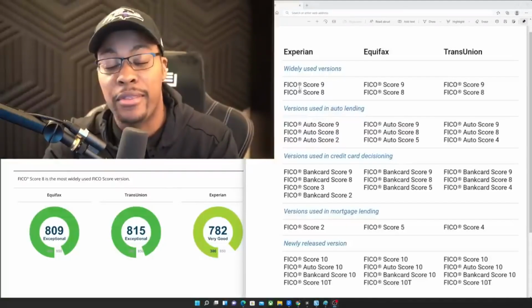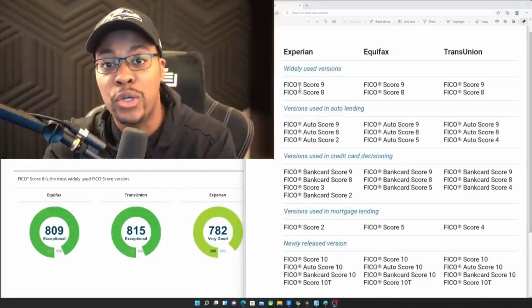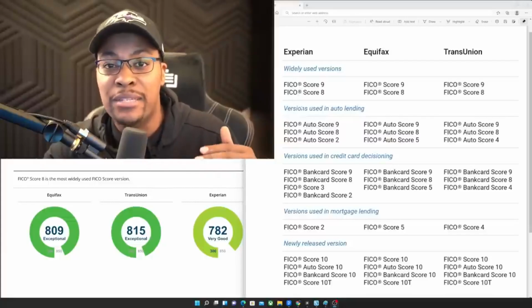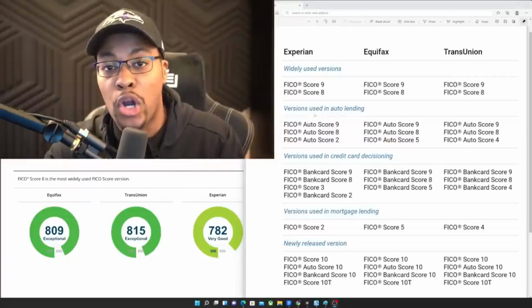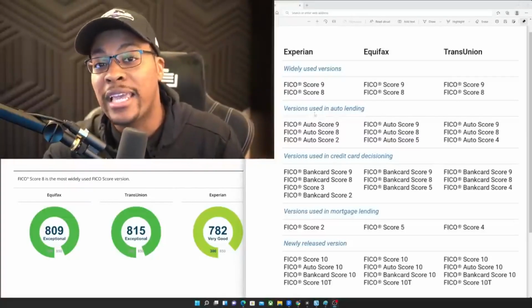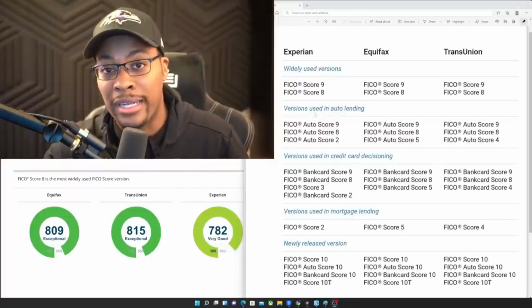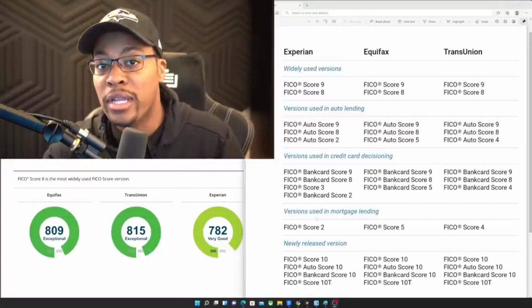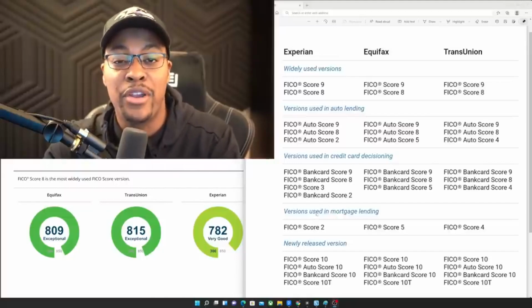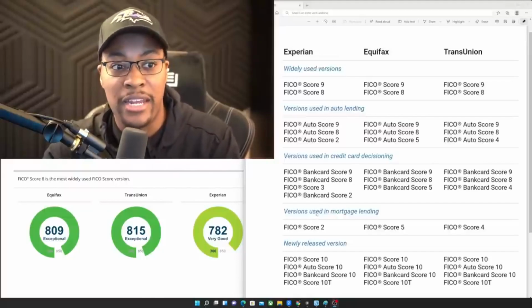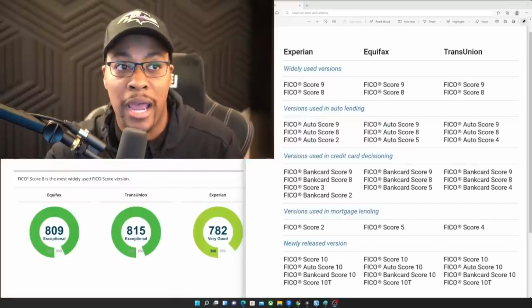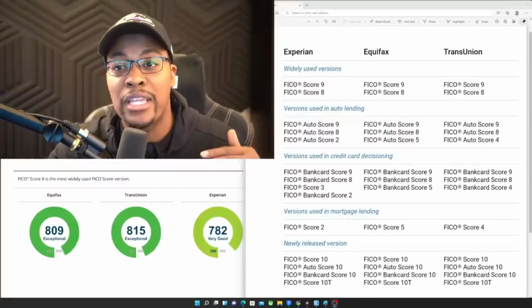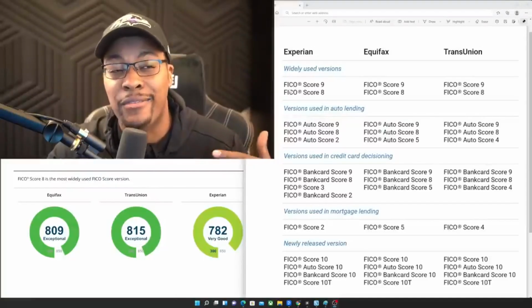So there could be different things like your payment history, your utilization, your average age of account, and so forth. Now, each of these models is going to be slightly different, right? Because, for example, your auto lending might look more heavily into your previous auto lending history, or your mortgage score might have a heavier emphasis on installment types of data. So you have to be mindful of the different FICO scores depending on what you're applying for. But overall, the most widely used versions are going to be FICO 8 and FICO 9.